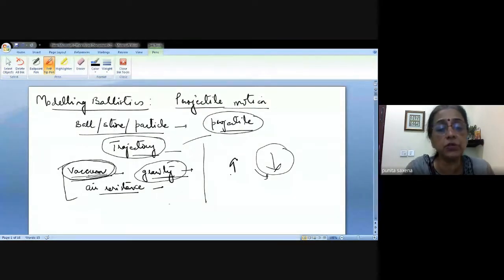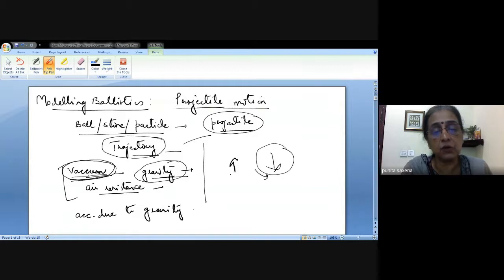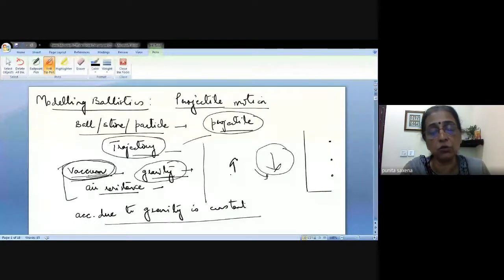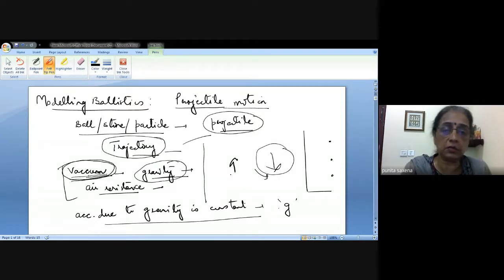The other thing that we are going to assume is that the acceleration due to gravity is constant. It is not changing. It doesn't matter whether your particle is here, here, or here; the acceleration due to gravity is not going to change. It is going to remain the same. It is constant, which we take as g. And g has a fixed value depending upon the units of measurement that you take, whether you measure it in meters per second square or whatever unit.